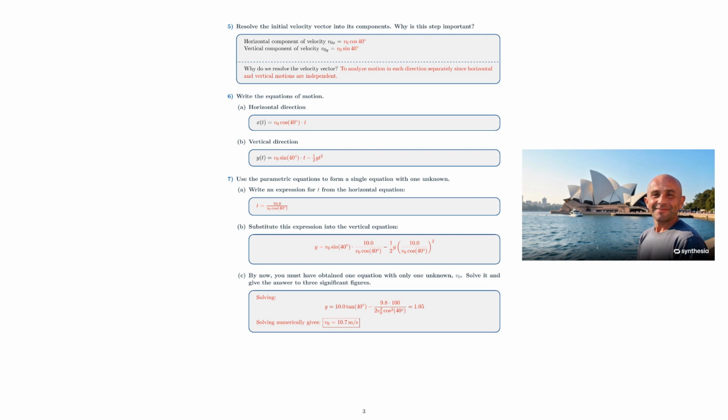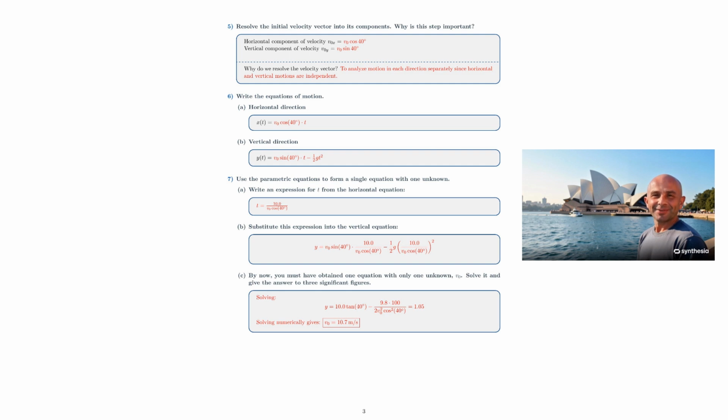y equals v0 sine of 40 degrees times (10.0 divided by v0 cosine of 40 degrees) minus 1/2 g times (10.0 divided by v0 cosine of 40 degrees) squared. C. By now, you must have obtained one equation with only one unknown, v0. Solve it and give the answer to three significant figures.